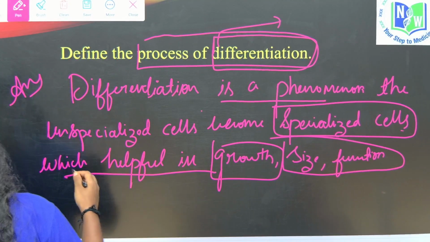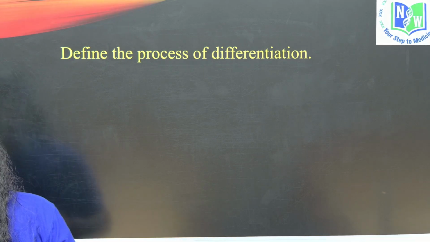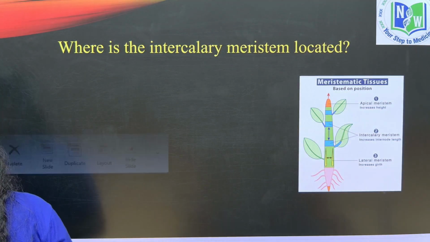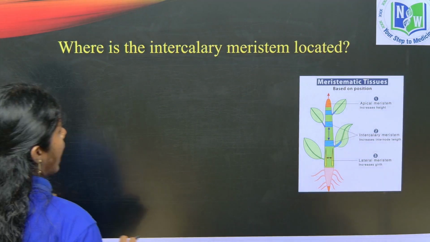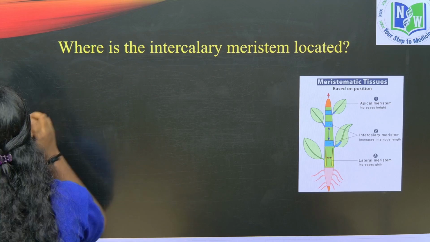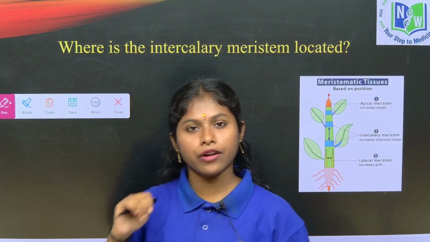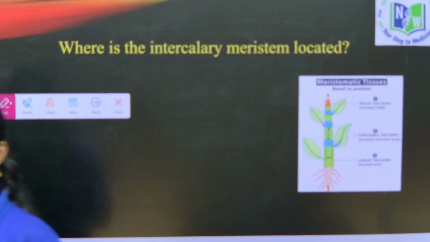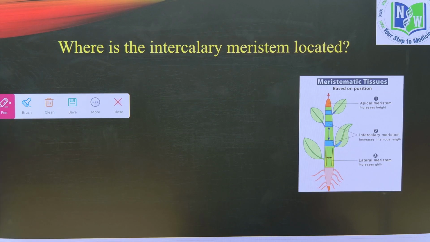Let's see the next question, children. Here they are asking, where is the intercalary meristem located? The intercalary meristem is located in between the node and node region and at the base of the lamina, right? It is mainly in grasses, where regeneration of the grasses is by the intercalary meristem. It is mainly located in between the regions of permanent tissues, usually at the base of the node, base of the internode, or the base of the leaf, right?